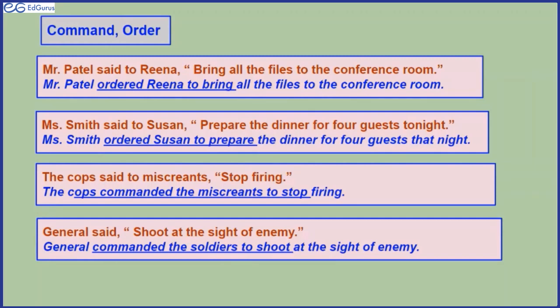You must be thinking that it can be ordered also. General ordered to shoot at the sight of enemy, right? But general has an authority to command also. To command means he is commanding the brigade. He is leading the troops, right? So in that sense, we say general commanded the soldiers to shoot at the sight of enemy.